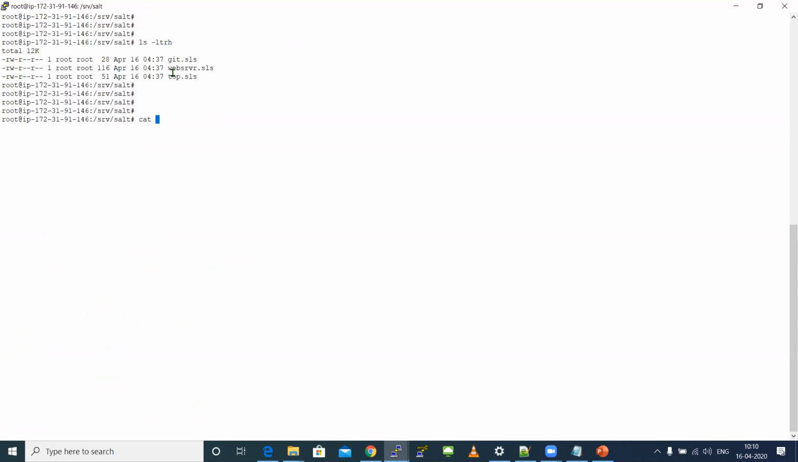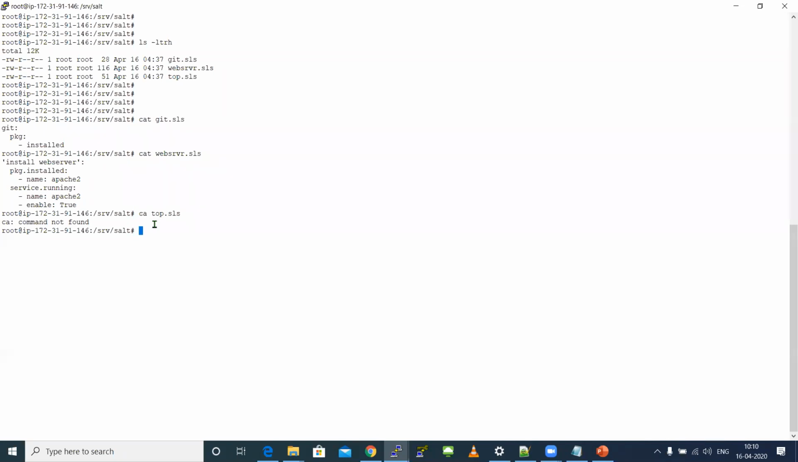So I have something called git.sls and webserver.sls. In git.sls, I have a script to install Git. In webserver.sls, I have a script to install Apache and to start Apache. And last, I write something called top.sls. In top.sls, I'm just telling that Apache should get installed on all the minions which I have. Suppose I have some 100 machines with this master, on all the 100 machines, Apache will get installed. But Git will get installed only on this specific machine.